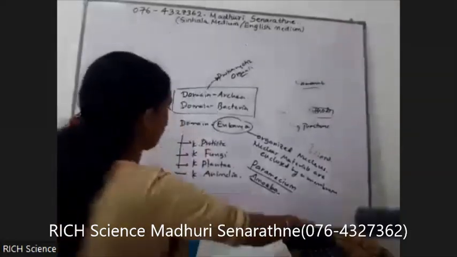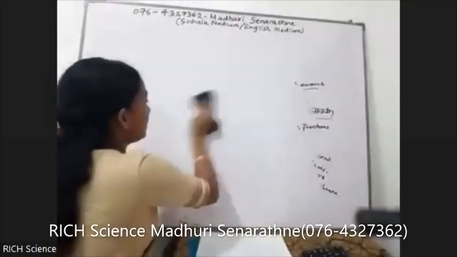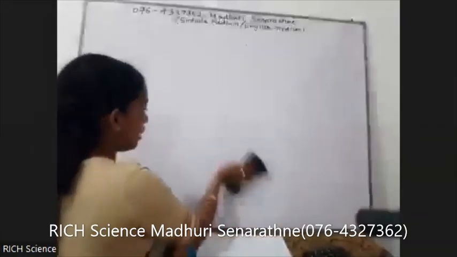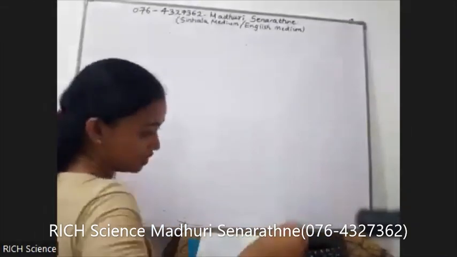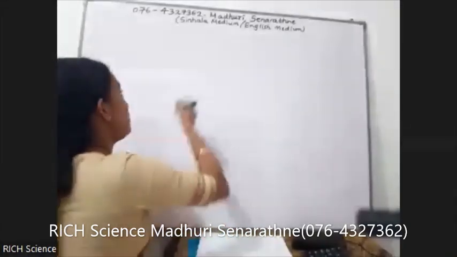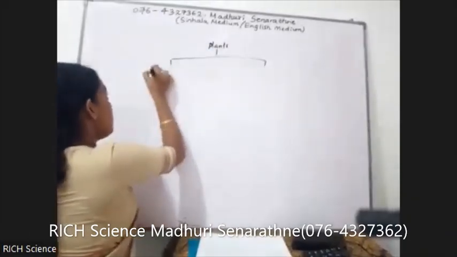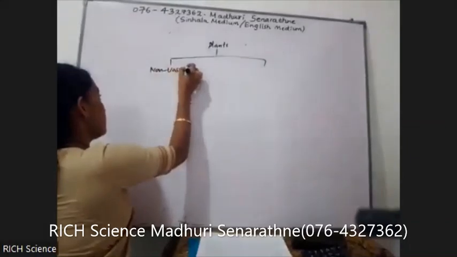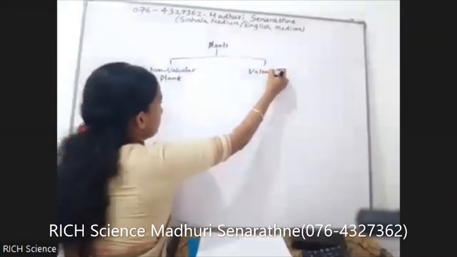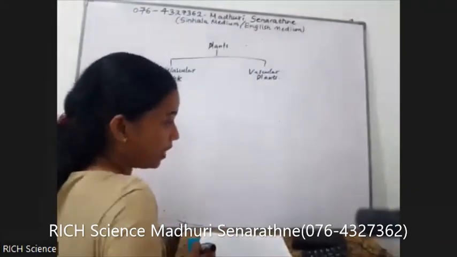Okay, autotrophs. What are the similar characters of Gnetum to the angiosperms? You know about the plant classification. Up to now, so many times we have discussed this plant classification, how plants are developed, how they become advanced. So under the presence or absence of the vascular system, mainly plants are divided into 2: non-vascular plants and vascular plants.